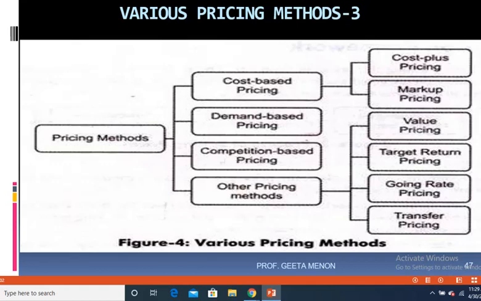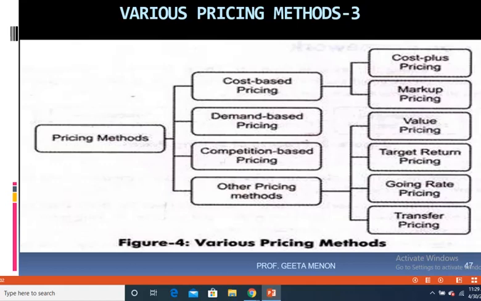So I told you that many a times the customer also has got an opinion about what would be the value of the product. So from the perspective of the customer, what can be the value is considered by the manufacturer, and based upon that he decides to set the price.